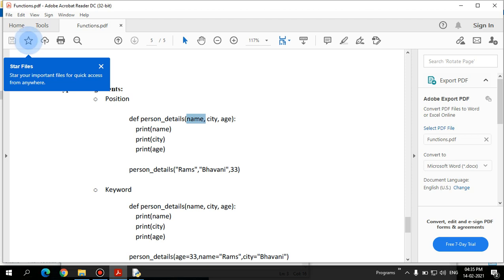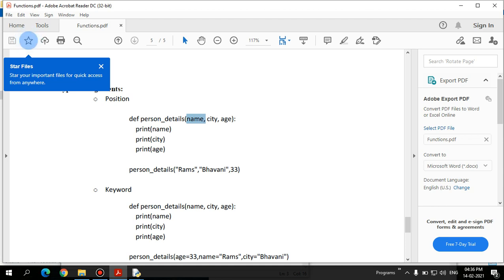So in that context, it will receive the values and it will process, but they are contradictory values. The actual name variable will receive the value of age, and the age variable will receive the value of name. So it is not in proper order. That is how the positional values will be passed. That is where positional arguments come into the picture. This is very normal in the case of C programming itself. We always pass the arguments as per the order in which it was defined. So name has to be given first, city has to be given second, and age has to be given third.